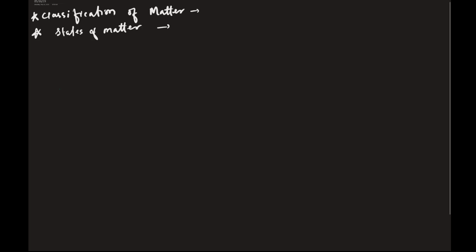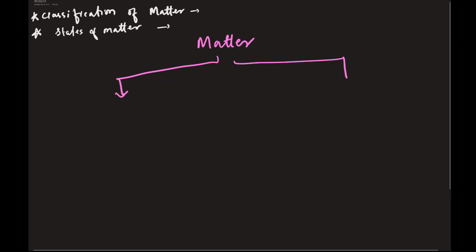What is matter? Matter is anything that surrounds us. Anything that you look around, that you feel around, is matter, right? So matter could be classified into two different types. One could be pure substance, and another one could be mixture. So we can classify all of our matter into these two categories.